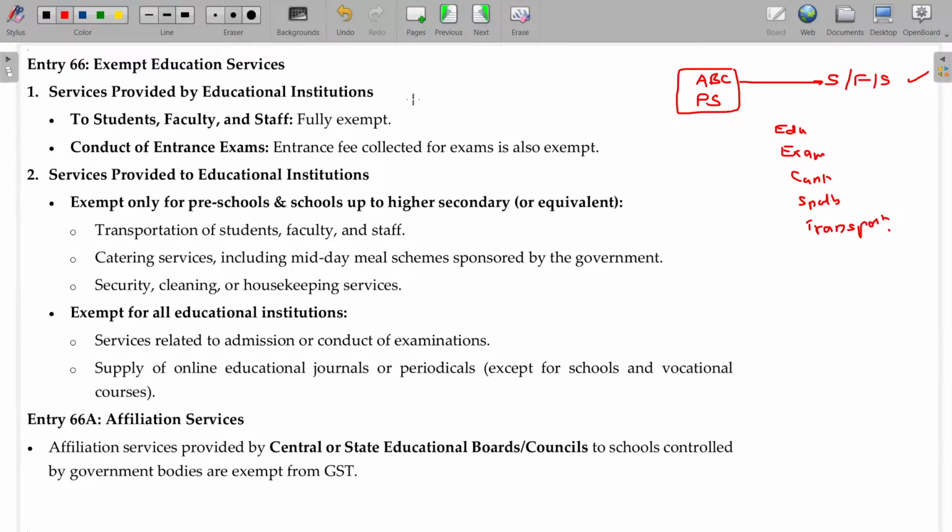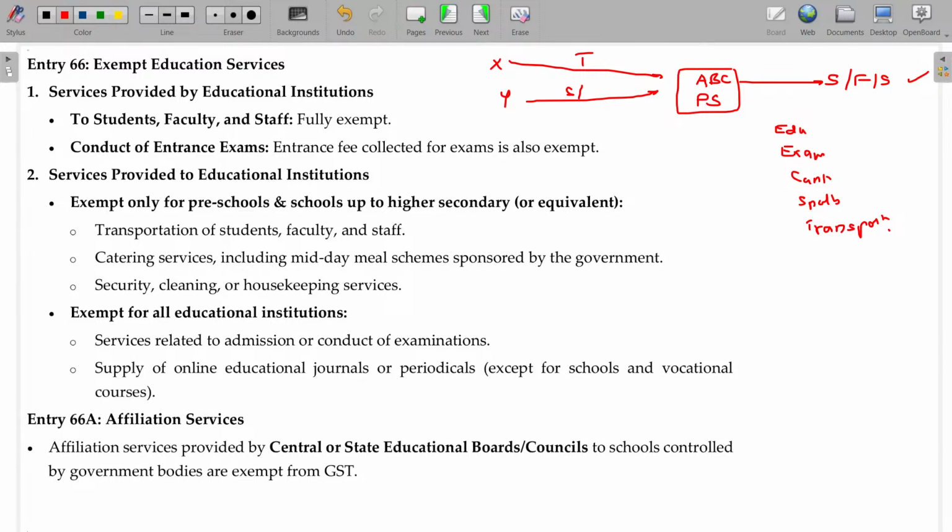It may be outsourced. Now, X provides the transport services to ABC public school for transporting their school students and faculty staff. Similarly, Y provides security services and staffing services like cleaning and all maintenance services.